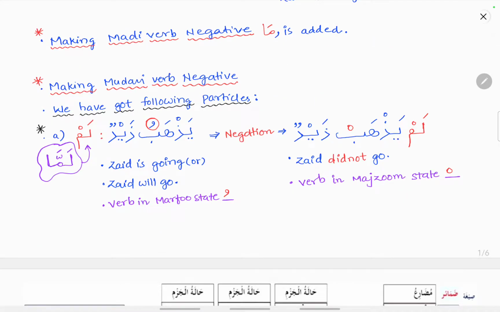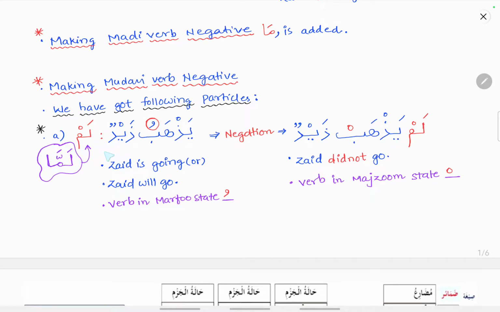Then how to make a fi'l mudari', that is the present tense and the future tense verb, into a negation? We have the following particles here, lam and lamma. Last time we saw in the era of a verb that these are the particles of majzoom. When these particles come before a verb, they add a sukoon over the last letter of the verb in singular form, or they drop the noon in noon forms.